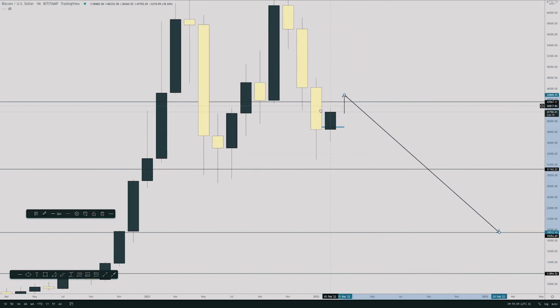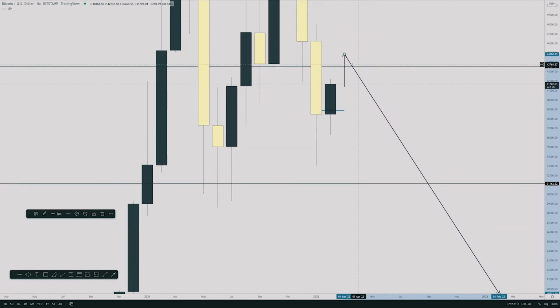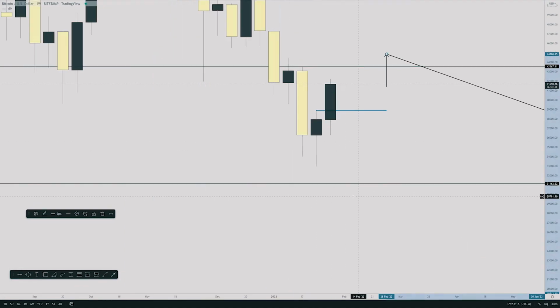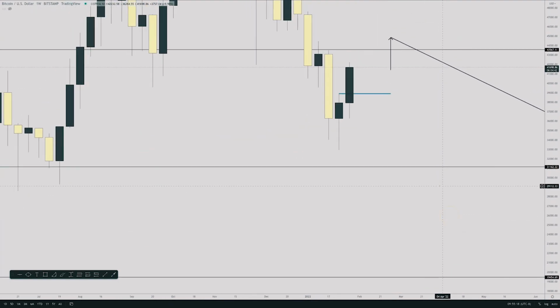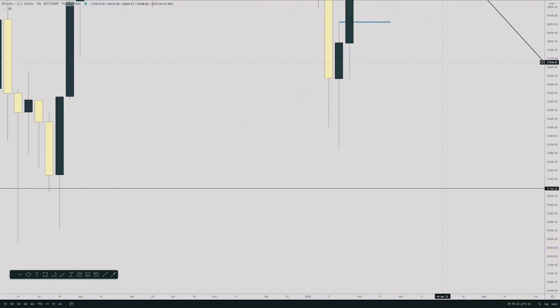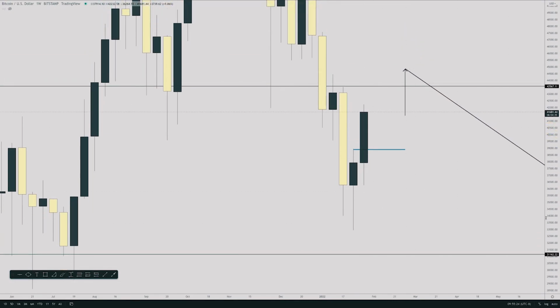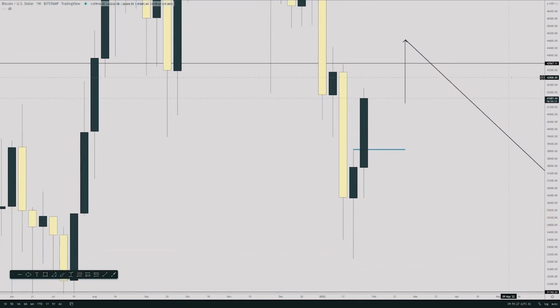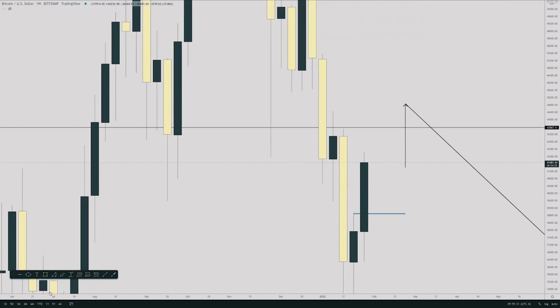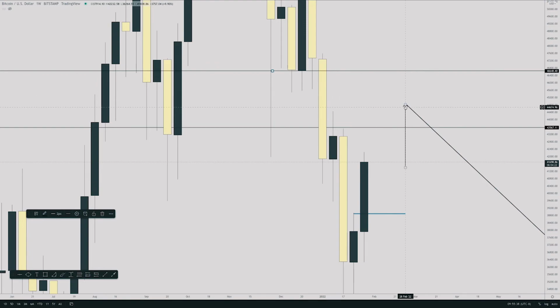We will see another downside push, I believe, because the market never even came down to test this last week. This is just a bullish retracement on the lower time frame, and the higher time frame is still bearish. Everything's still lining up bearish. Okay, as we can see, this is where I was talking about. Price could come up and wick up to this area. It might overshoot this resistance here.